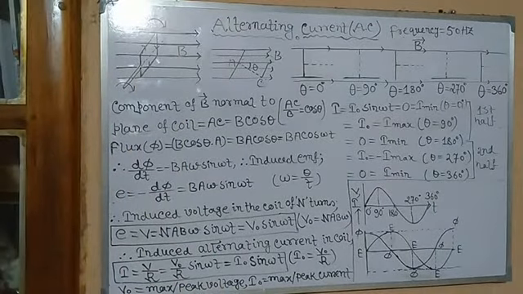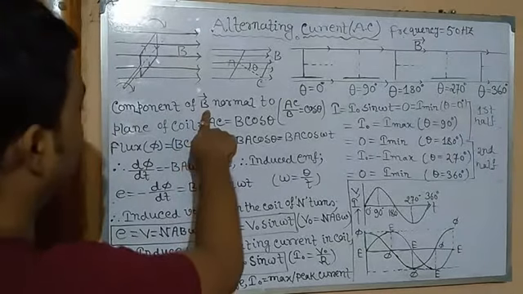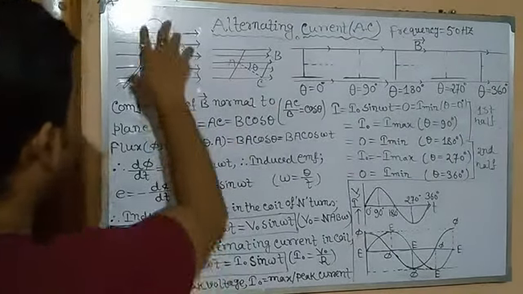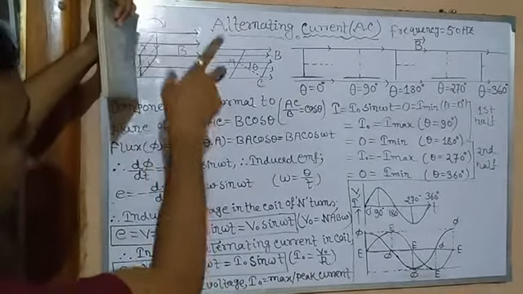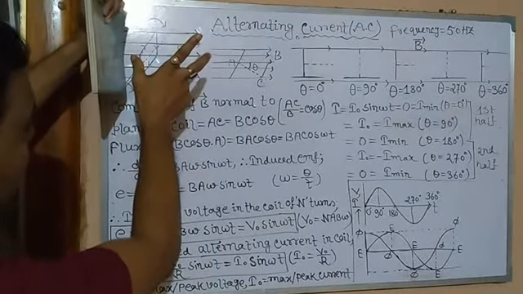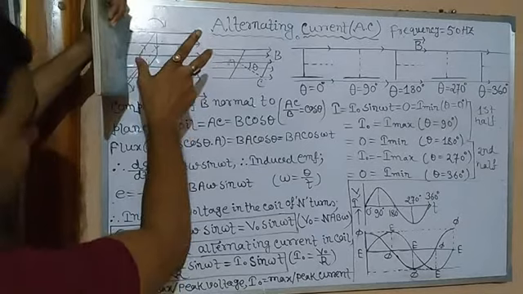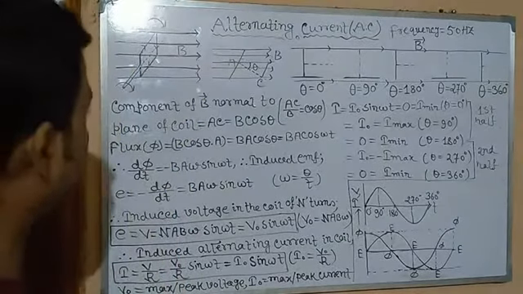First of all, we will find the component of the magnetic field normal to the plane of the coil. This is the plane of the coil, and this is the direction of the magnetic field. So we will find the component of the magnetic field normal to the plane of the coil.